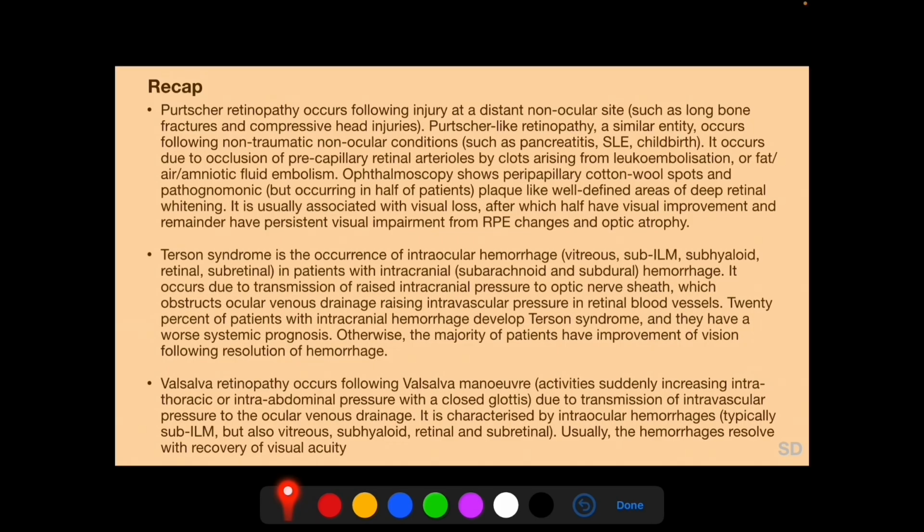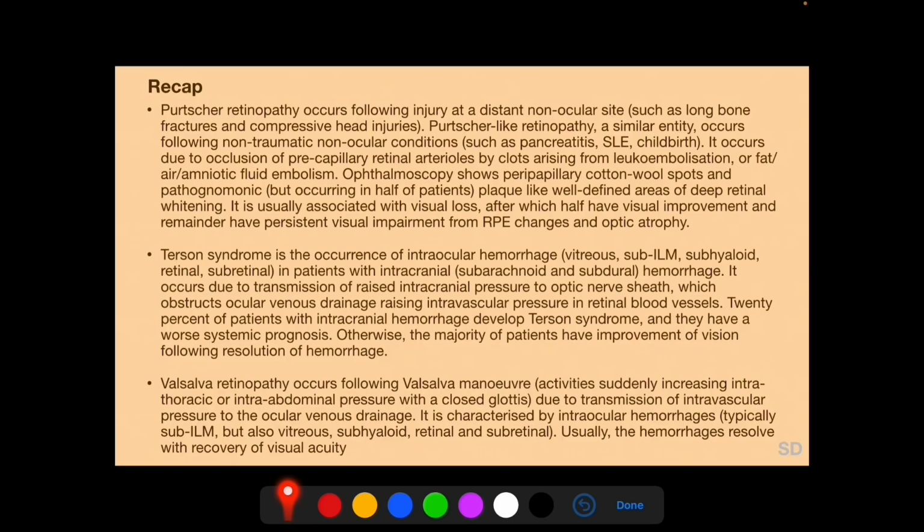It occurs due to occlusion of precapillary retinal arterioles by clots arising from leukoembolization or fat, air, or amniotic fluid embolism. Ophthalmoscopy shows peripapillary cotton wool spots and pathognomonic plaque-like well-defined areas of deep retinal whitening. It is usually associated with visual loss, after which half have visual improvement and the remainder have persistent visual impairment from RPE changes and optic atrophy.